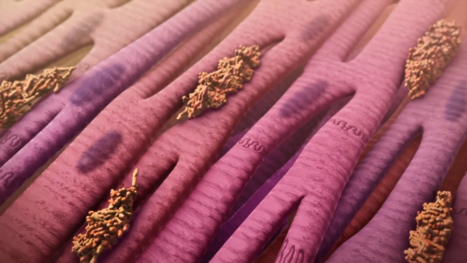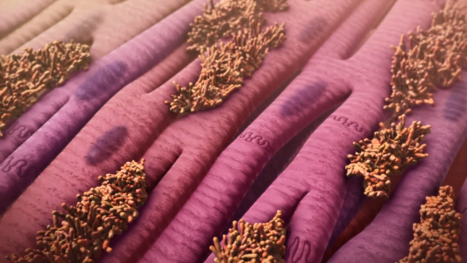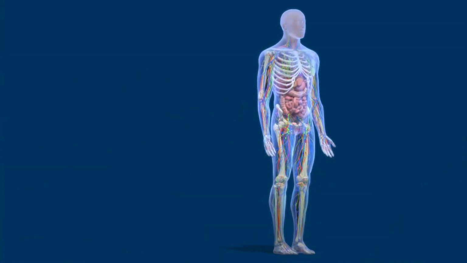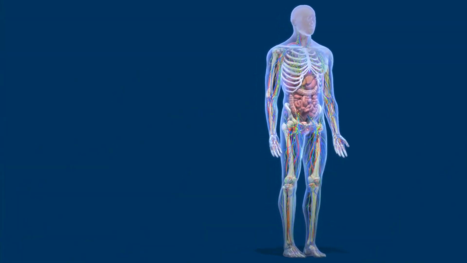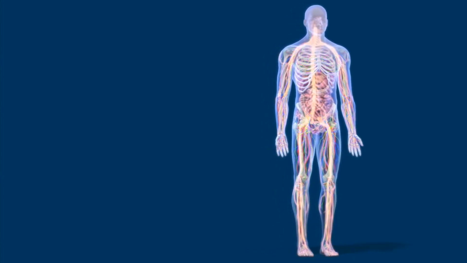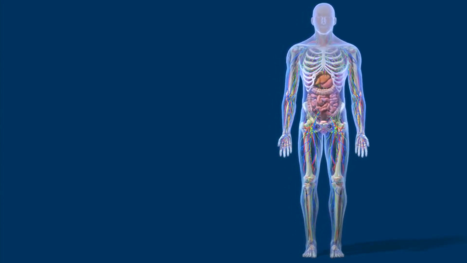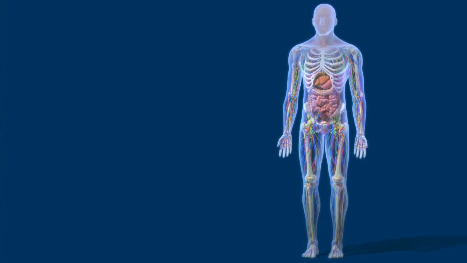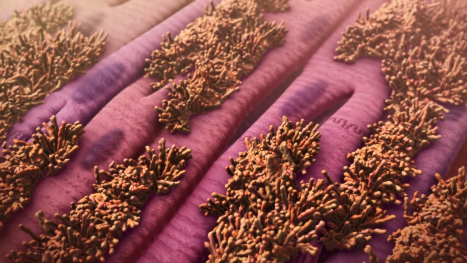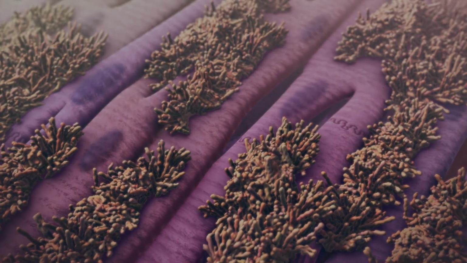Regardless of the type, once formed, amyloid is insoluble and difficult to break down. As it builds up, it stops the affected organs from working properly. Symptoms vary depending on which organs are involved. The most common include the heart, kidneys, liver, spleen, nervous system, and digestive system, but this varies according to the type of amyloidosis and also differs between patients who have the same type. There is currently no cure for amyloidosis, but treatment options are available for the most common types, and novel treatments are being investigated.